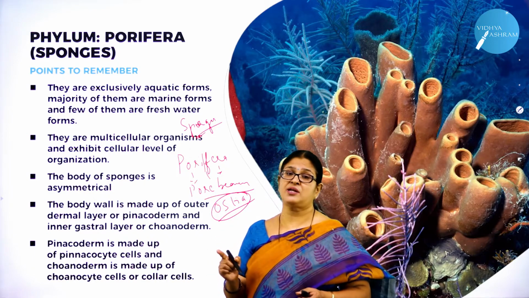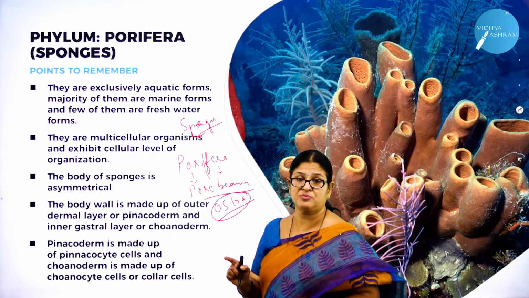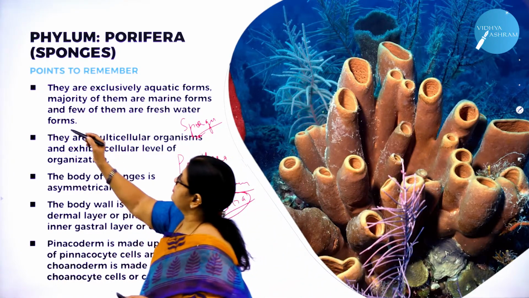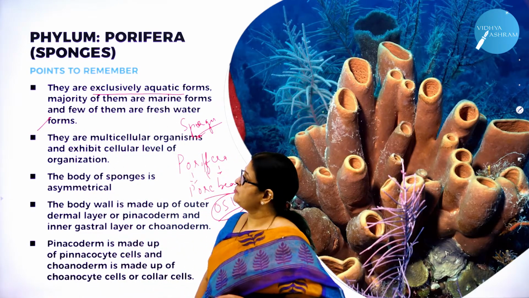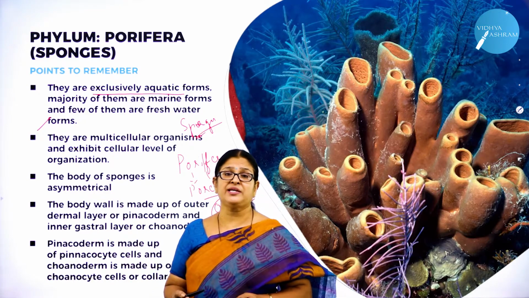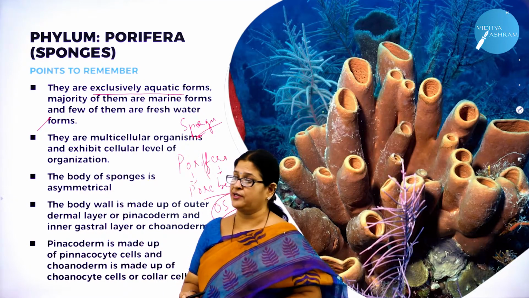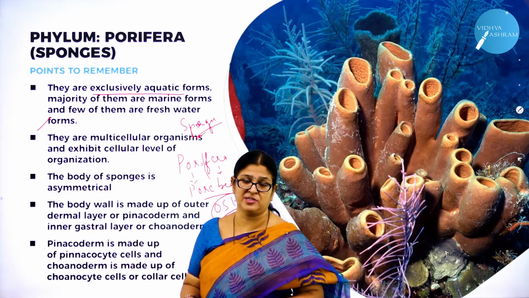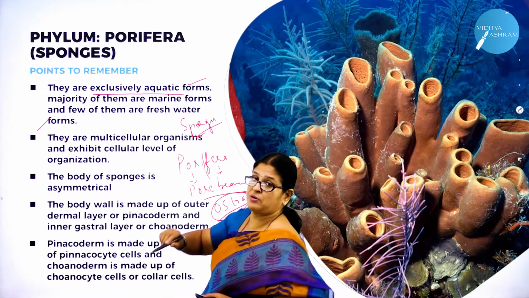That is the reason you should concentrate on the points we are going to discuss for each phylum. Let me start with the first characteristic feature: they are exclusively aquatic forms. What do you mean by aquatic forms? They live in water. There are 2 types of water: marine water, which is sea water, and fresh water, which may be ponds, lakes and rivers. So they are exclusively aquatic forms.